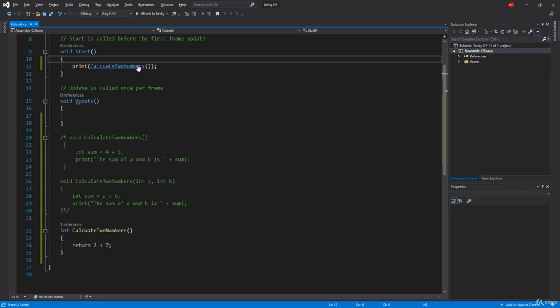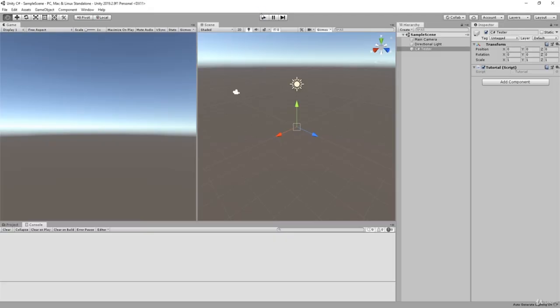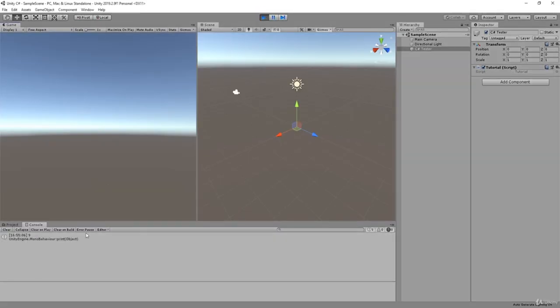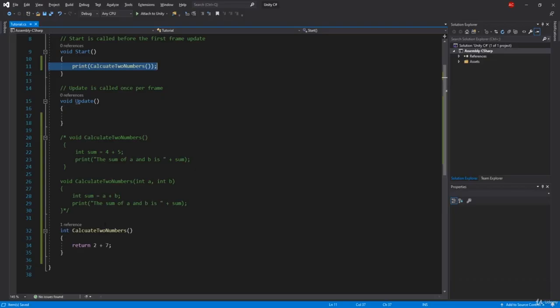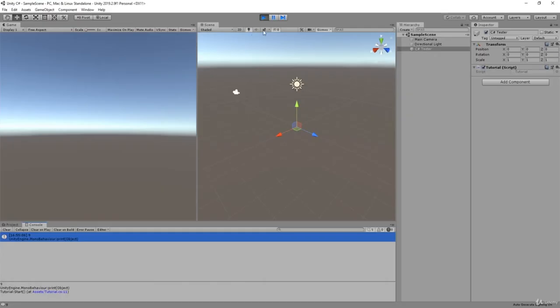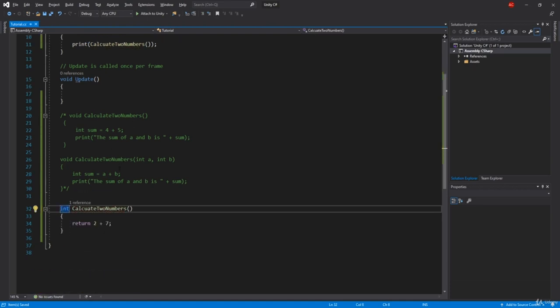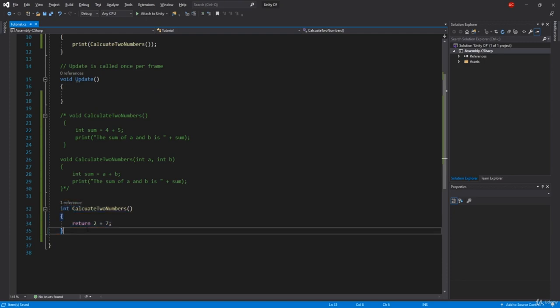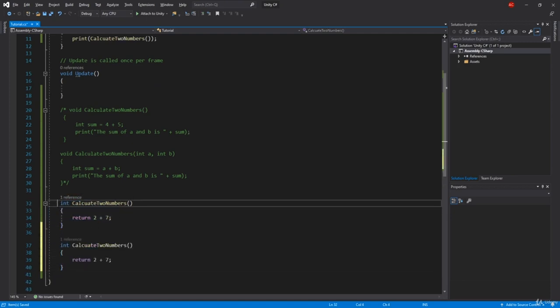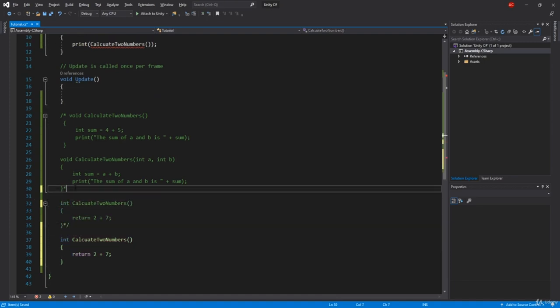If I just added a print calculate two numbers, I can go back, click play, and you're going to see that we're going to have 9, which is over here, calculate two numbers. So as I said, you can even see this as a bit more complicated number. Now, of course, this can also be boolean, can be a string, can be any type of variable that you want. Also, you may ask, can we do the exact same thing with this one? Can we add arguments to our calculate two numbers?